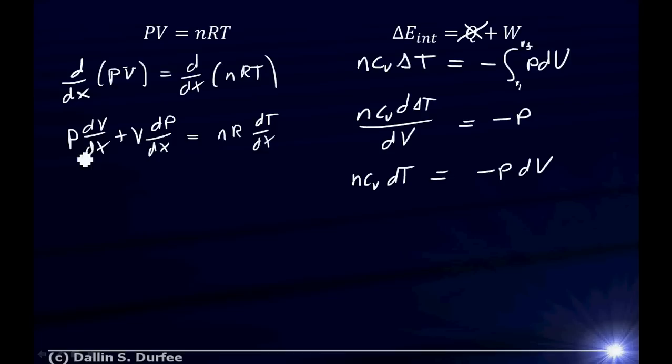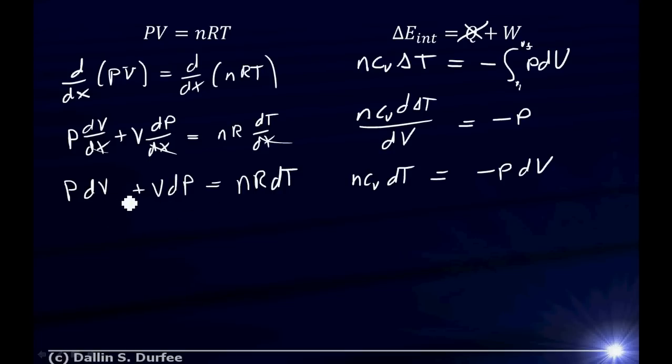This is just a little change in volume when I change my whatever. This is a little change in pressure when I change my whatever. This is a little change in temperature when I change my whatever. I'm just going to get rid of these things here. I'm going to say when I do some little tweak to my system, I get a little change in the volume, a little change in the pressure, and a little change in the temperature, and they're related by this equation right here.